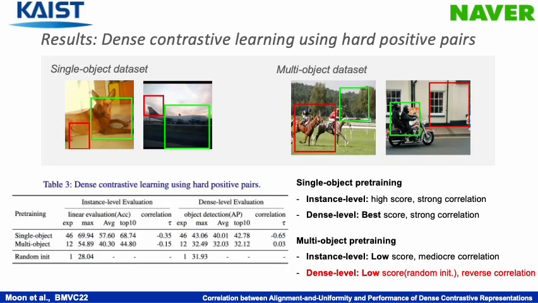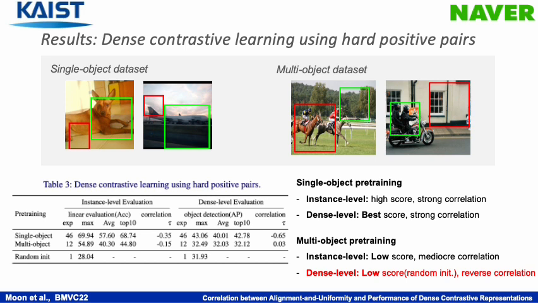Our assumption of feature matching by the index for positive pairs is that all features are IID. But two views from the same image should contain shared information. To investigate this assumption in the dataset, we analyze using non-overlapping image settings for confusing positive samples on the STL10 and COCO datasets. In Table 3, the STL10 pre-training results of the linear evaluation and object detection achieved high performance on a single object dataset and showed a strong negative correlation.